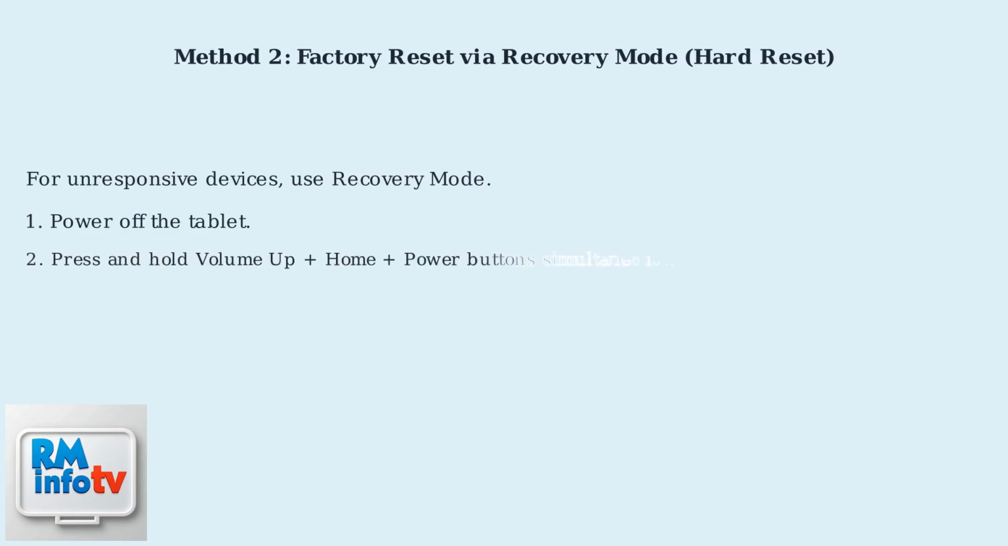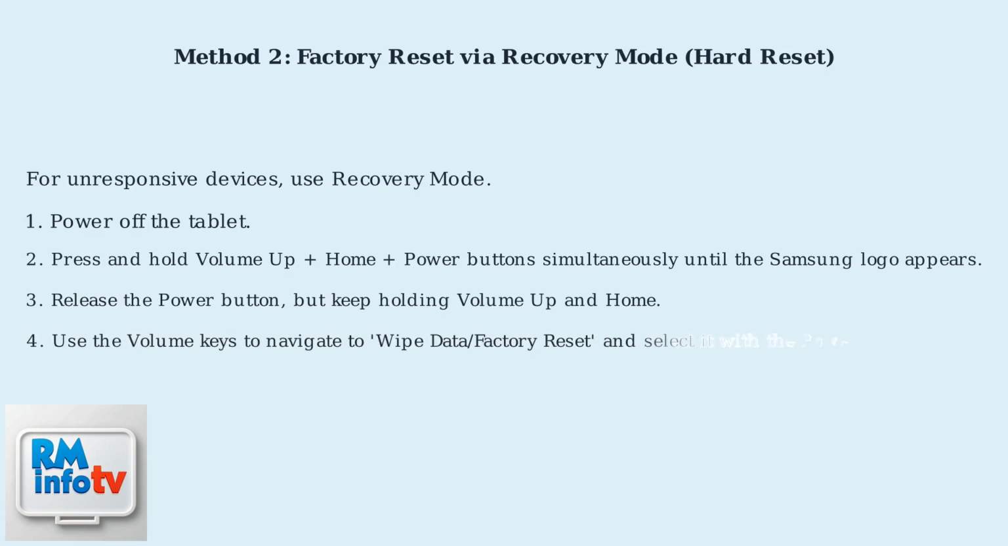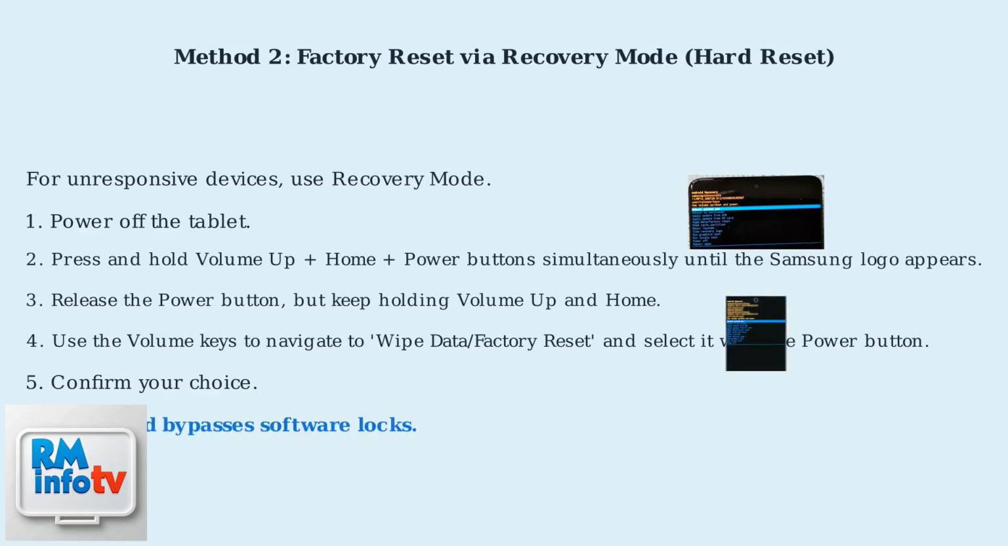For unresponsive devices, use Recovery Mode. First, power off the tablet. Press and hold volume up, home, and power buttons simultaneously until the Samsung logo appears. Release the power button, but keep holding volume up and home. Use the volume keys to navigate to Wipe Data Factory Reset and select it with the power button. Confirm your choice. This method bypasses software locks.